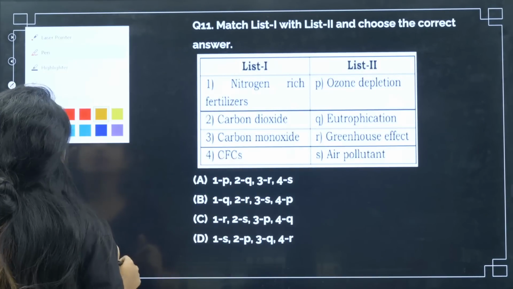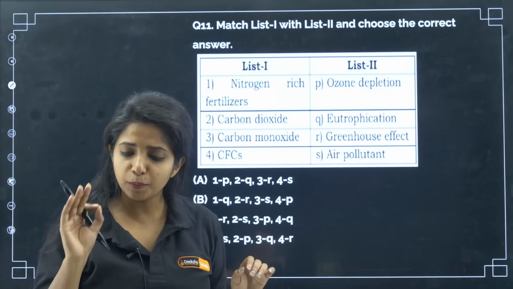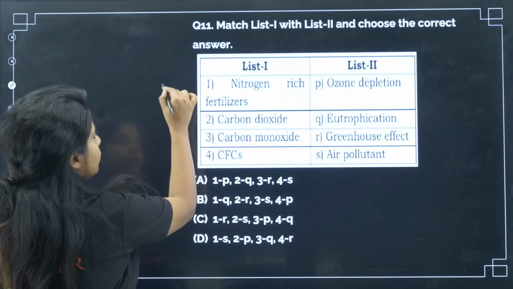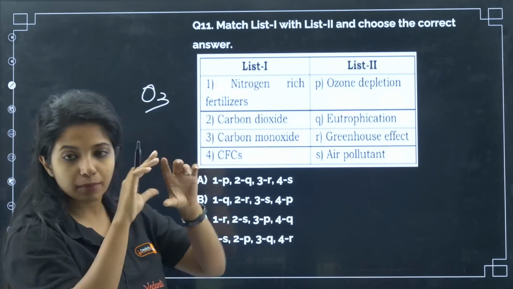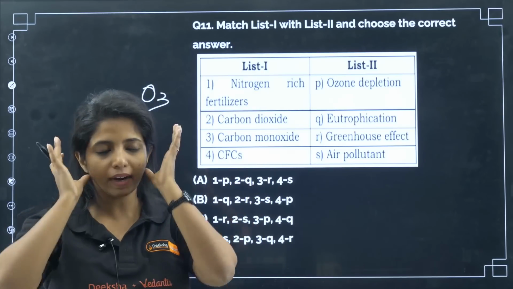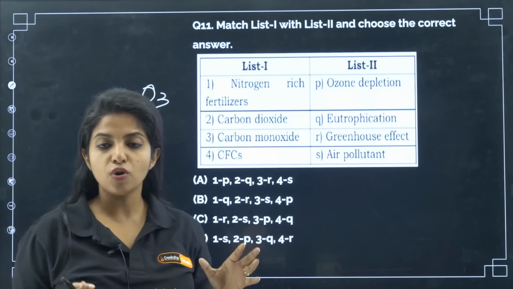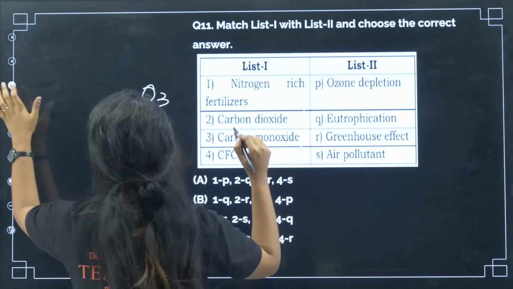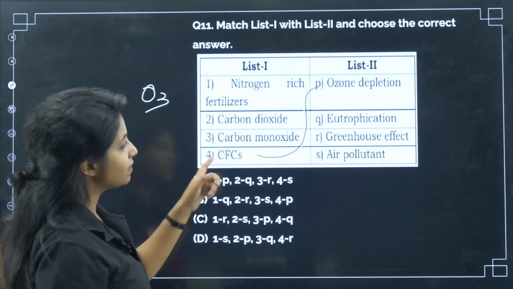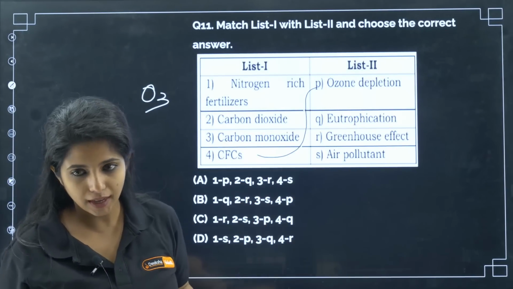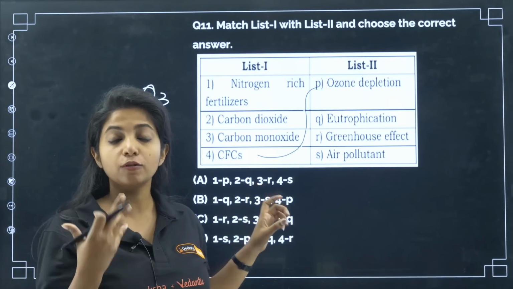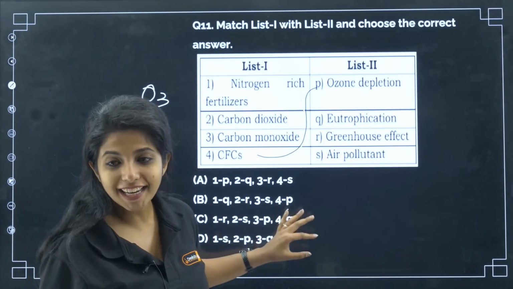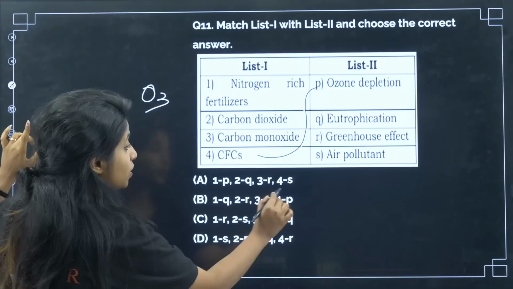I'll tell you why. CFCs, chlorofluorocarbons, all of you studied, they pose a big threat to what? The ozone layer. They destroy the O3. O3 molecules are the ones that make up the ozone, right? That is known as the ozone molecule. So CFCs go and try to break this up. So there is a breakup happening because of CFCs. So I'll say CFCs directly target ozone and cause depletion in there. And CFCs were being produced from refrigerators. So 4 goes with P. So P with 4, I just have one option, and with that I can get the answer for this question, just because I knew one thing.